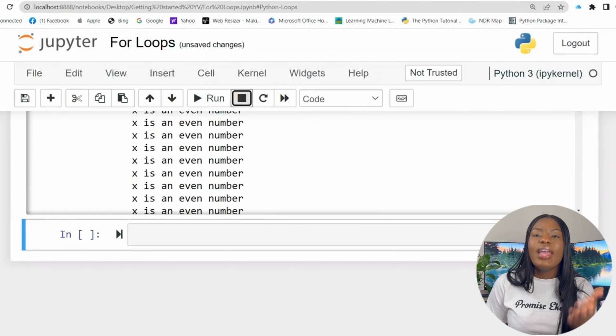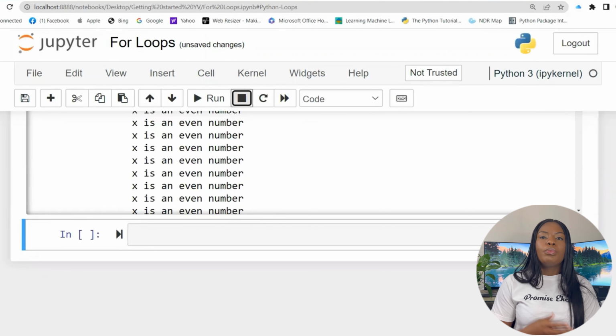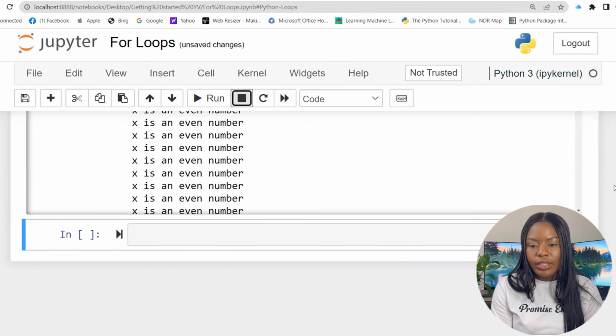So definitely I have to stop it. If you go at the top, you see run, and you see the stop button. You click that square button to stop the cell from running, because this is going to run to infinity: as long as you continually add 2, it's always going to be an even number. That makes sense, yeah? In order to break this loop, let me show you how you could put an if statement inside to break, or put a break statement here. But let's try something else.